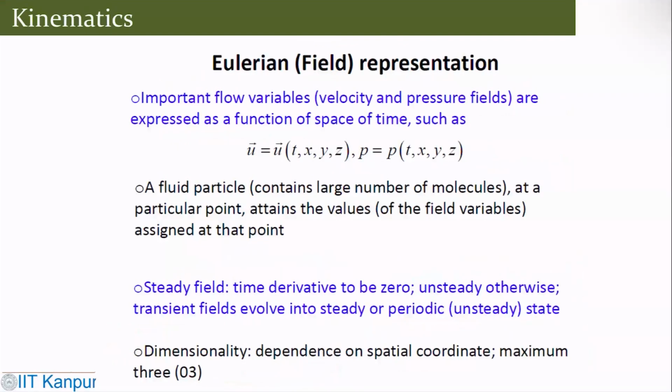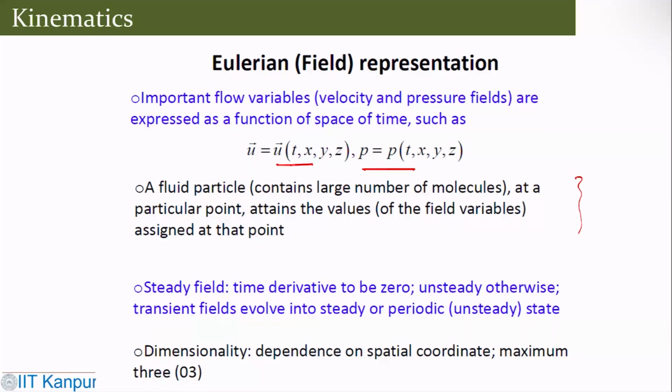Now we can have the Eulerian representation. Here the important flow variables are the velocity vector and pressure, and essentially they are functions of space and time. When you have fluid particles, which usually contain a large number of molecules at a particular point, it attains the value of the field variables assigned at that point. Now the flow field can be called steady if the time derivative is zero, and unsteady otherwise. Unsteady fields evolve into steady and periodic states and all these things.